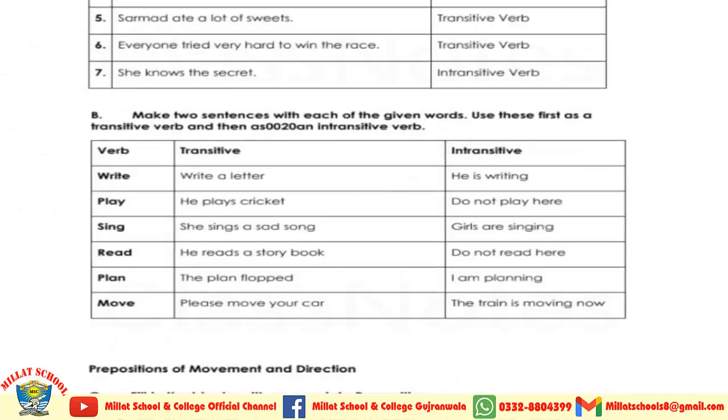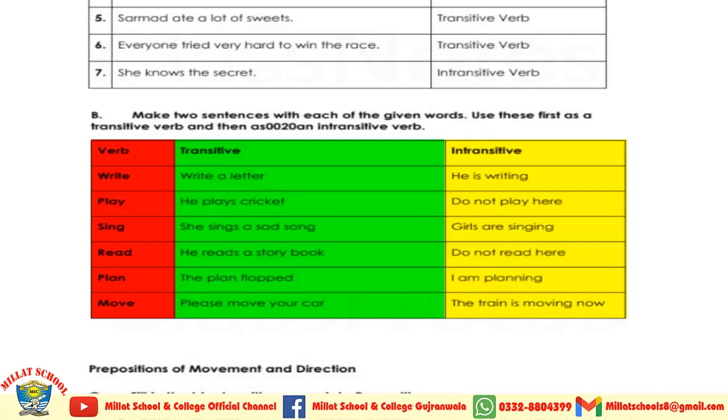Okay students, now I am coming to the second activity. In it, they have given you a verb, and you have to make a sentence with that verb showing its use in the transitive form, and a similar sentence showing its use in the intransitive form. Here on the screen you can see all the verbs, and I have made two columns. In the first column I have given the use of the word in the transitive form, and in the second column its use in the intransitive form.